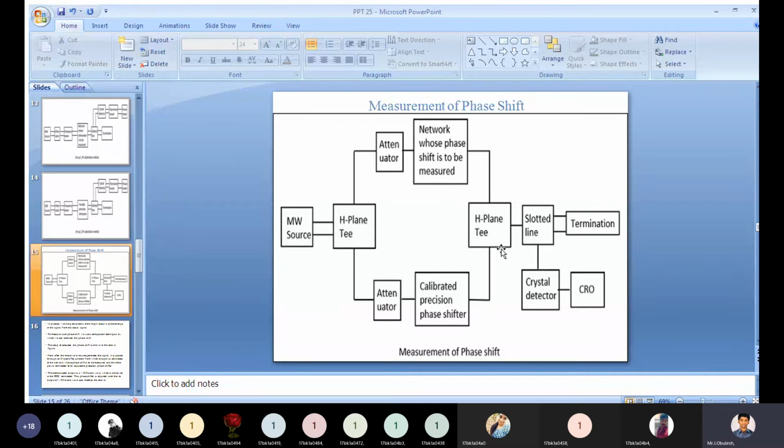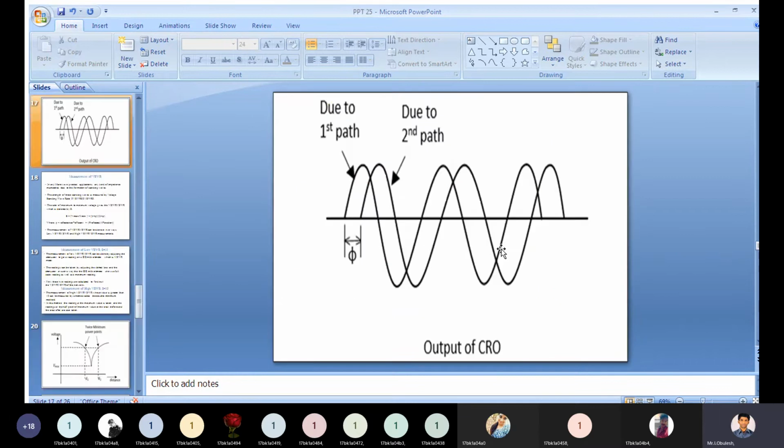This is clearly understood by the coming figure. See, the phase shift is observed clearly by this figure. Due to the second part, what is the phase shift? You need to see.